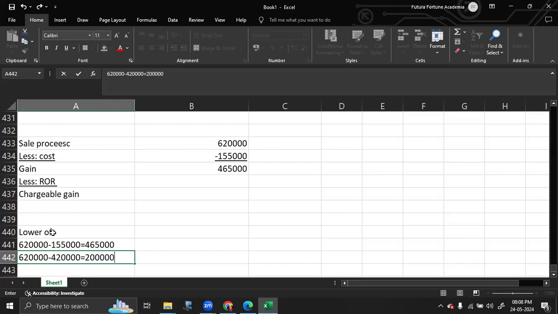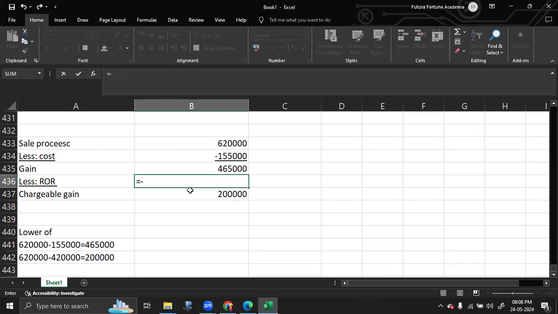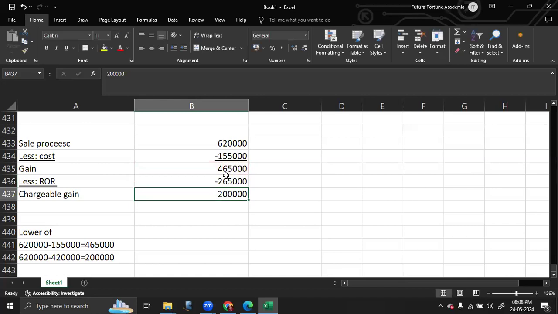So here the lower figure is 200,000. So you have to write here 200,000. That means your ROR is equal to 265,000. This is the gain that you can roll over.